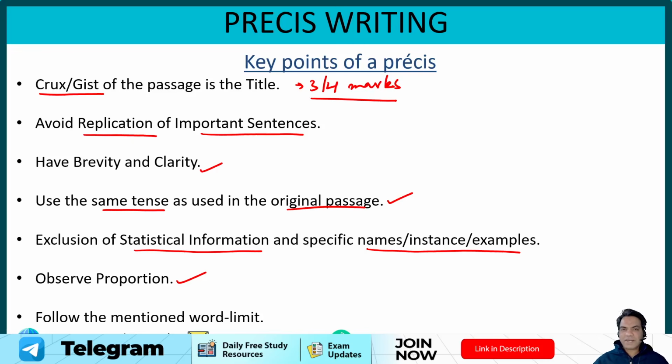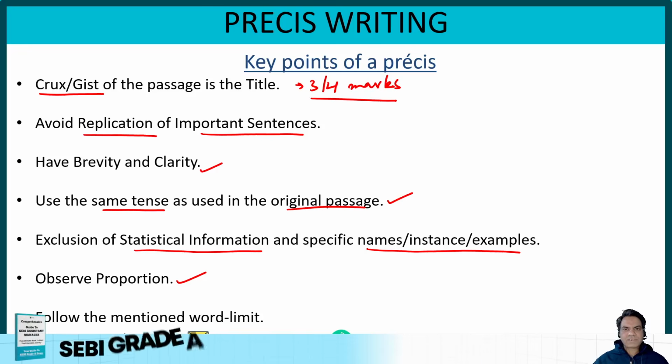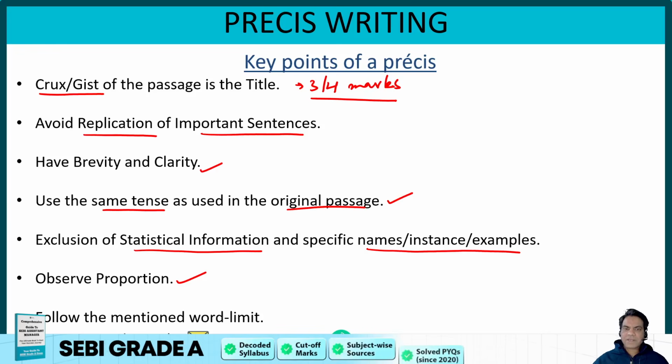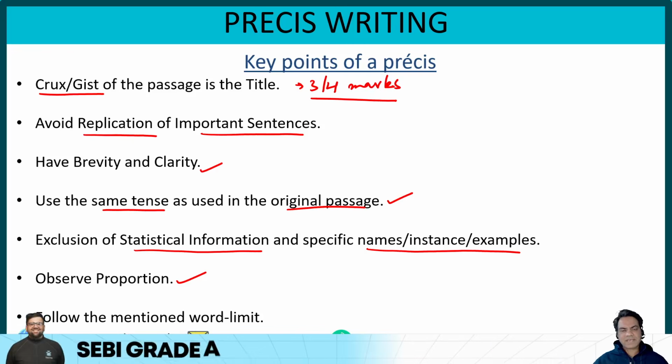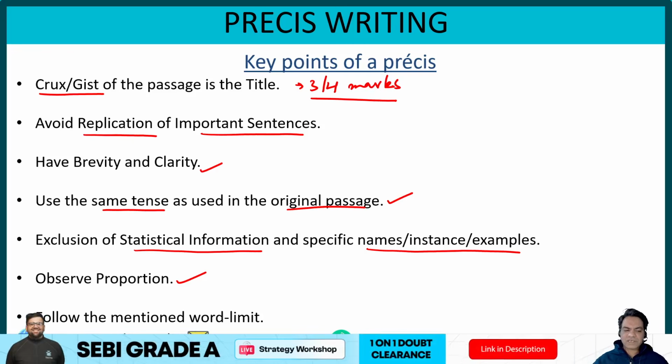And how can you meet that? I told you earlier, count the average number of words in your sentences and divide 150 by that. So you get the number of sentences, and then write your Prezi in the same number of sentences. This is how you can rationally observe proportion.